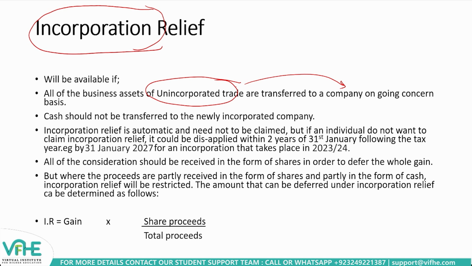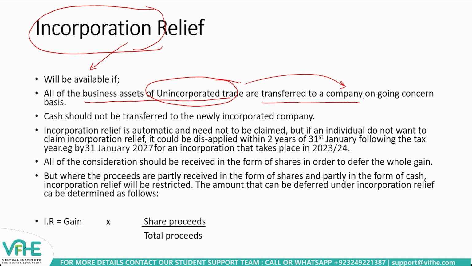And here, when all the chargeable assets are transferred, a change in the ownership of a chargeable asset would lead to what? Of course, the calculation of gain or loss. So once again, where all the business assets of the unincorporated trade are transferred to the company which is being incorporated, there is going to be an application of a relief which is called incorporation relief.